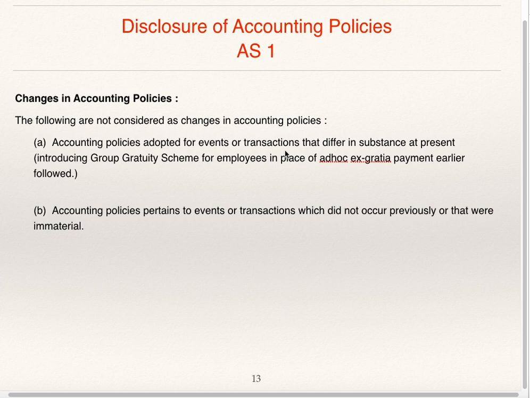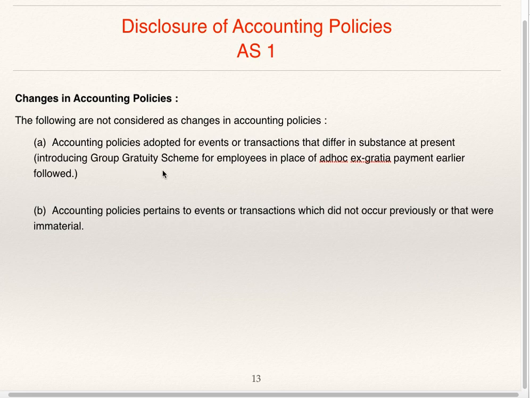So supposing if accounting policy is adopted for events or transactions that differ in substance at present, whatever accounting policies are being used till now, if they have been changed totally, then you cannot consider it as change in accounting policies.